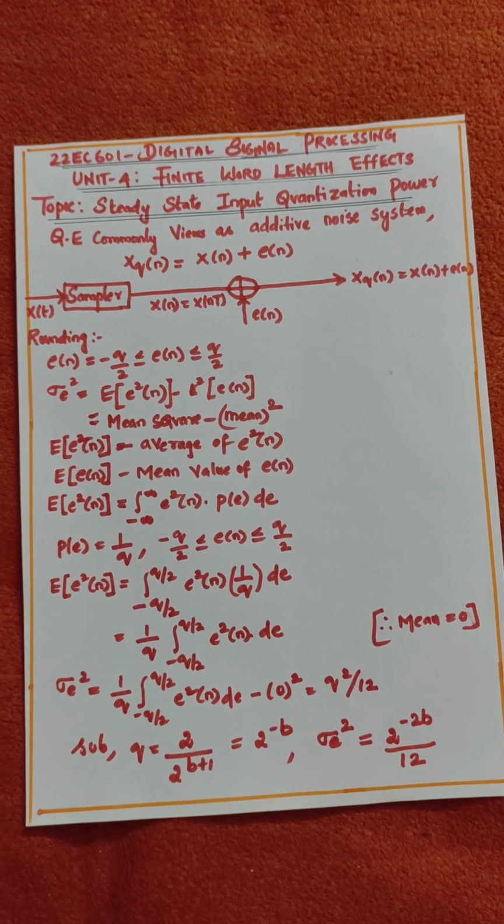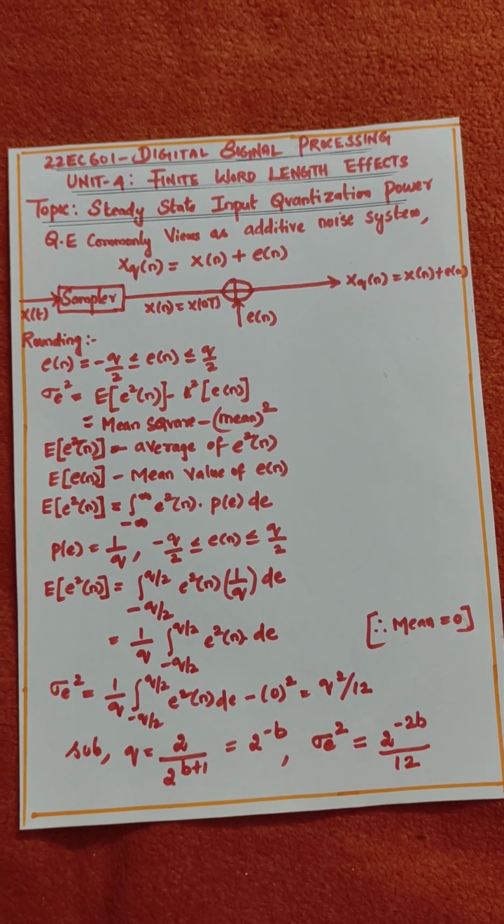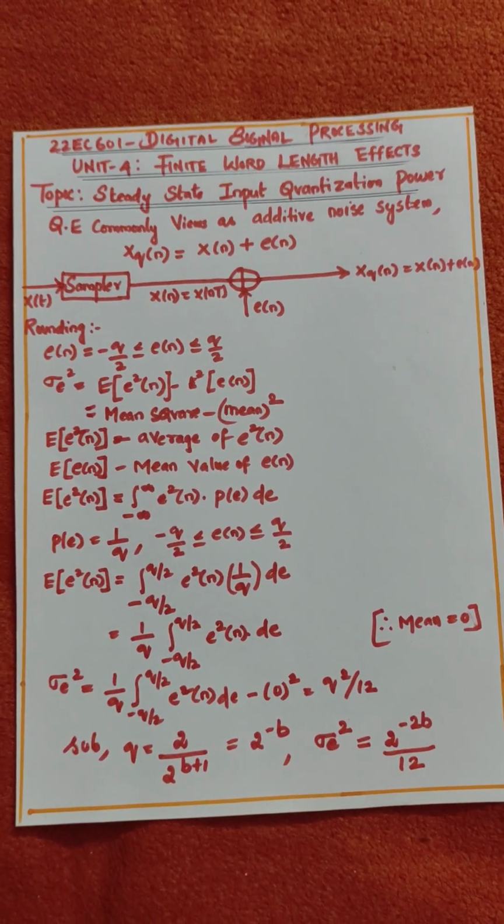This q value is 2 divided by 2 power b plus 1, which is equal to 2 power minus b, where b is the number of bits. Therefore, you get the answer: sigma e squared is equal to 2 power minus 2b by 12. This is important for the problems.